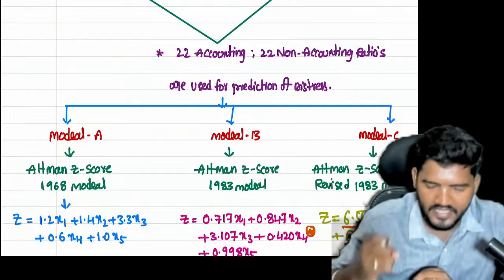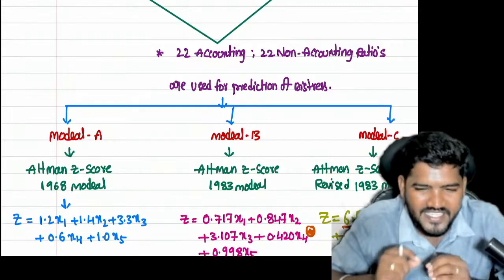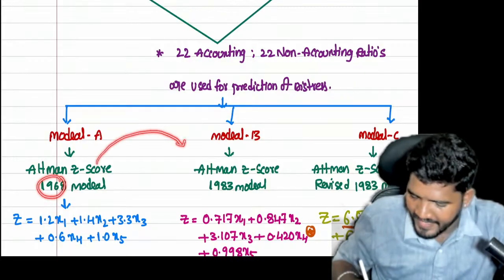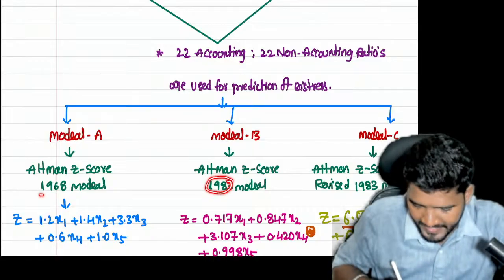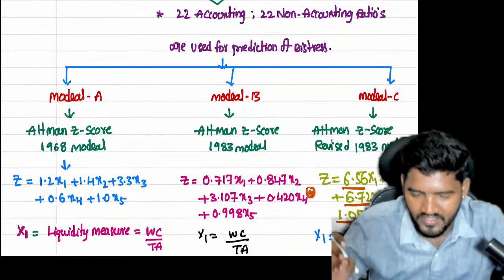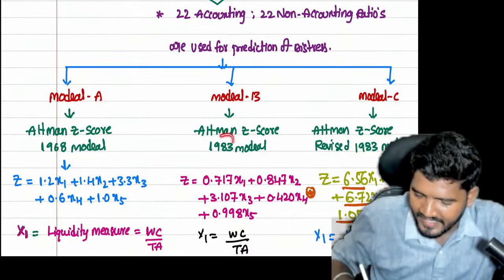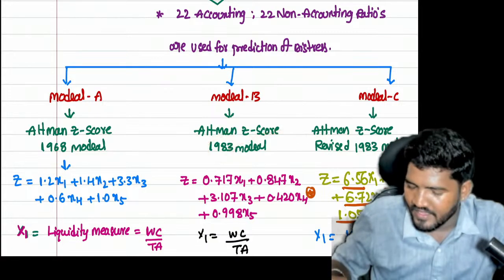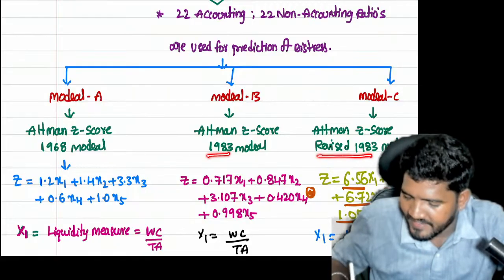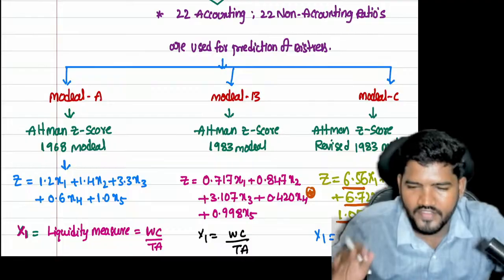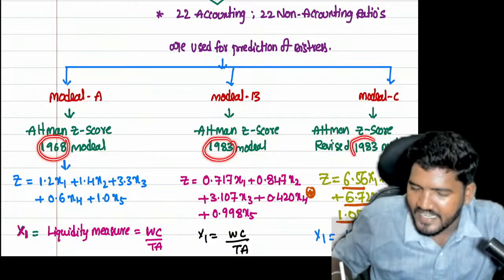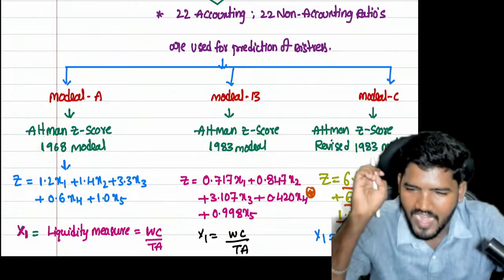After that, he found some mistakes in the 1968 model, so he revised it in 1983. So first created in 1968, next he revised in 1983. In this 1983 model also he found some mistakes, so he revised it again. That concept is called revised 1983. In the Altman Z-score we have 3 models: the Altman Z-score 1968 model, the 1983 model, and the revised 1983 model. These are the 3 models we have in the Altman Z-score.